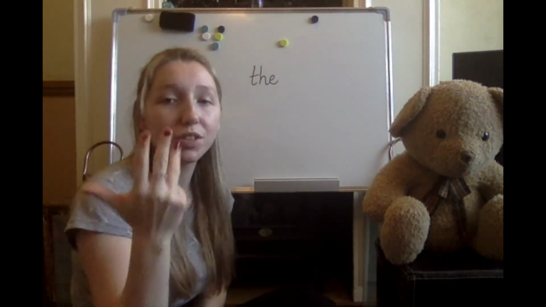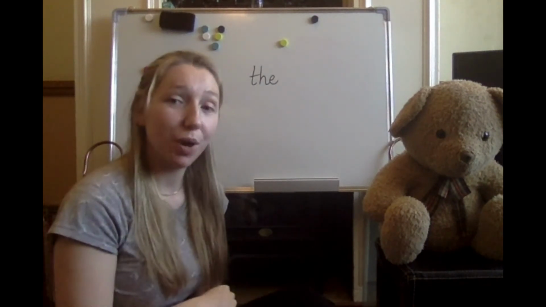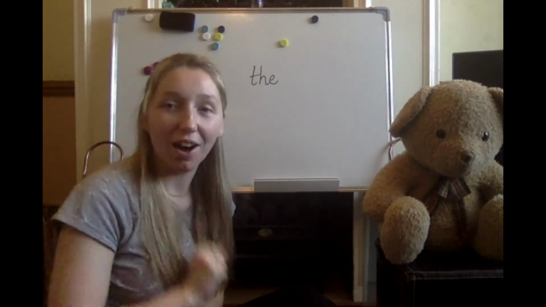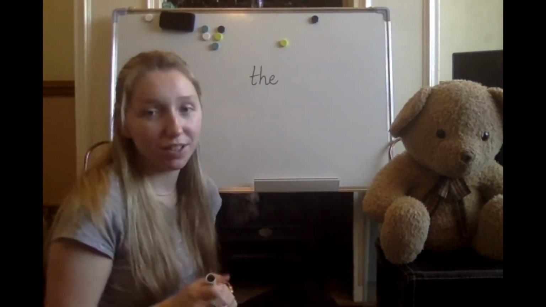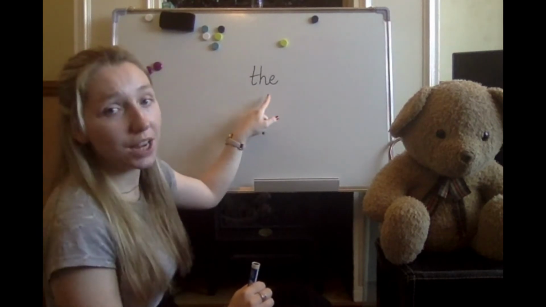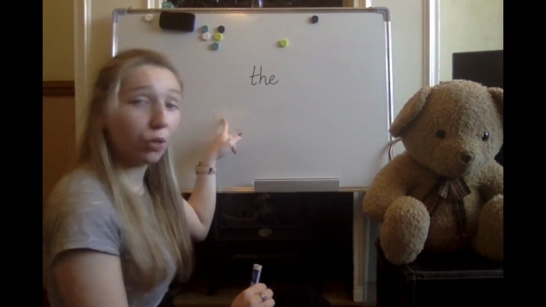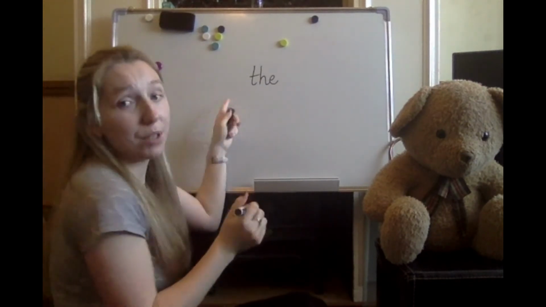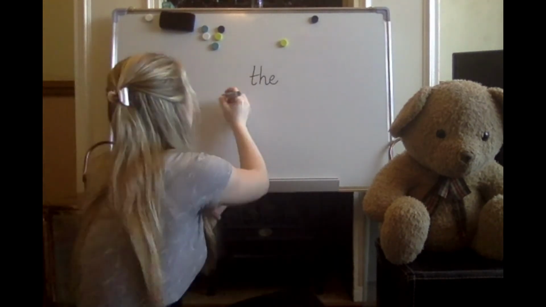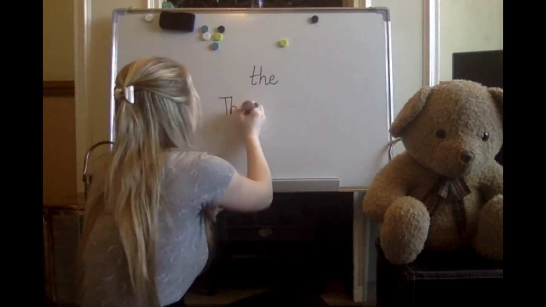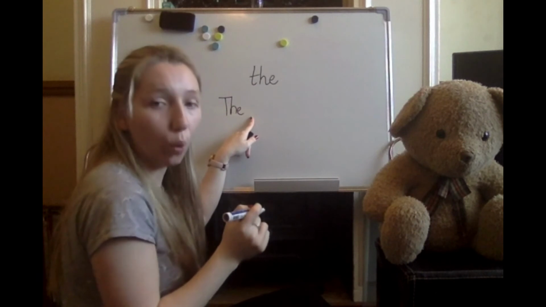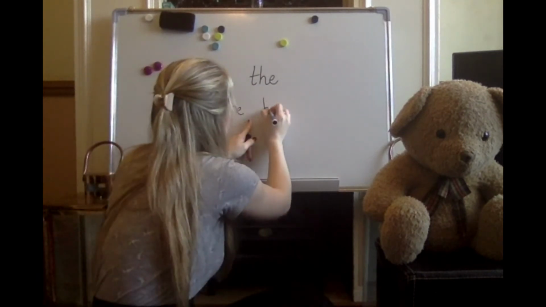The boy was at home. How many words in my sentence? The boy was at home. 5. Well done. Let's see if we can write this together. So T-H-E goes at the front, the boy, because we're talking about the boy. I need my capital letter to start. The, finger space, boy. B-oy. 2 sounds in there.